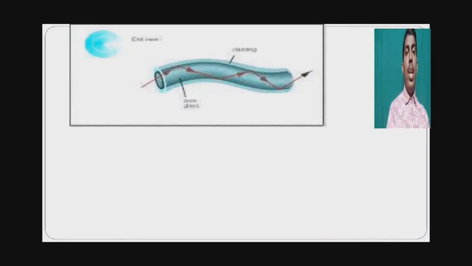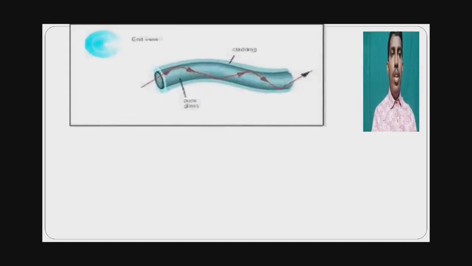Here we can see transmission of the light. Here we can see the optical fiber. The light is transmitted through the optical fiber due to total internal reflection. Due to this total internal reflection, light is transmitted from one place to another place through the optical fiber.